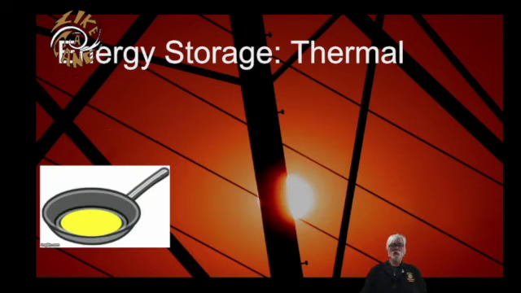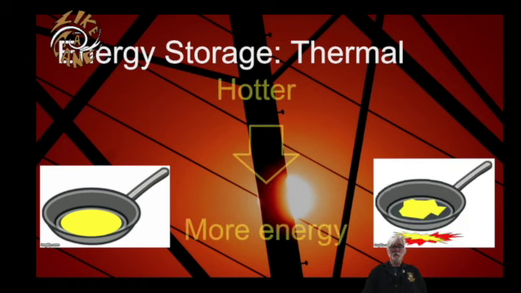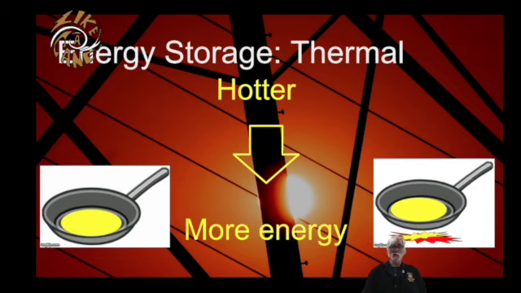Another energy storage mode is thermal energy. This is energy stored in objects that are hot. As the particles that make up the object start vibrating more and more rapidly, that random chaotic movement of those teeny tiny particles that are too small for us to see is a way of storing energy. If you place cold butter in a warm pan, the butter will become warm and it'll melt. That ability to cause that temperature change is energy. If the pan is hotter, the butter will melt faster. So the hotter the object, the more energy, the more ability to change is stored as thermal energy.